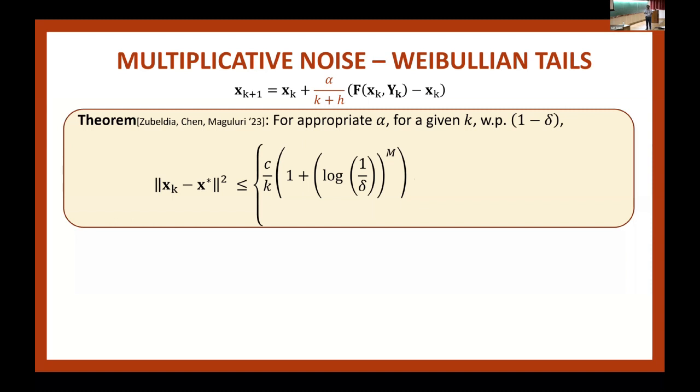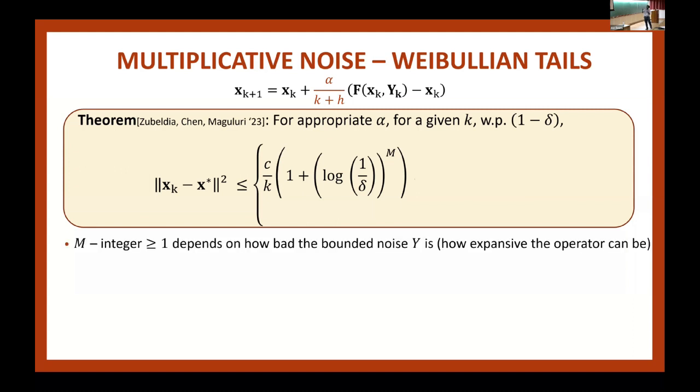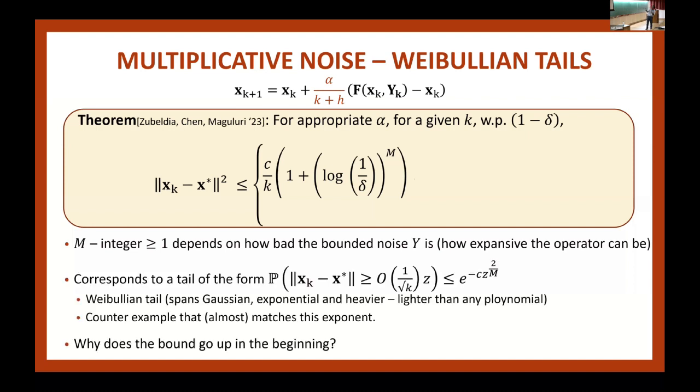I don't know if it's loose or not, because in the mean square setting, for example, our bounds are tight in the sense that you can find a counterexample that matches it, but these are not instance dependent. So we have the same thing. In fact, I was going to say that. We have a counterexample that matches this M. But maybe you can find other examples where there is some gap.